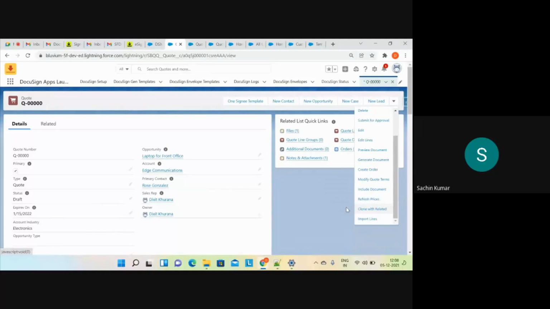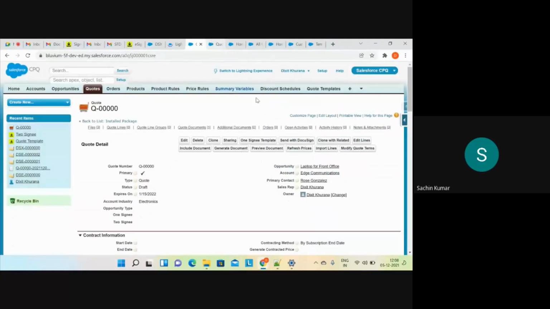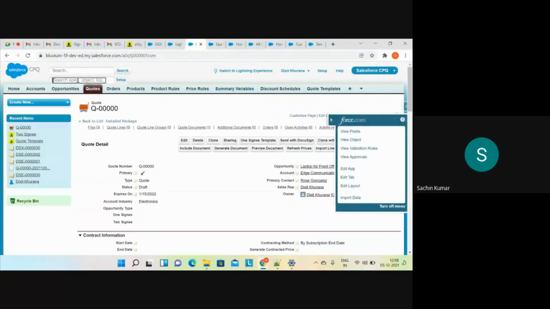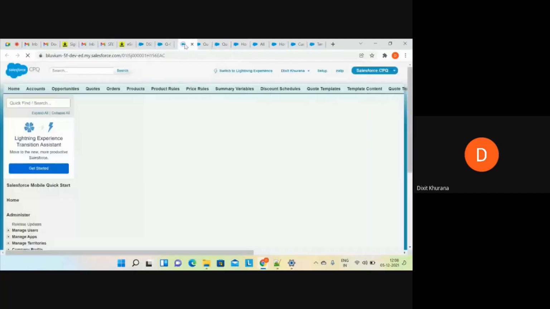Let me check why that second button is not visible.